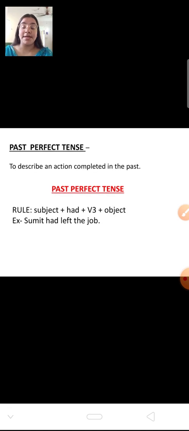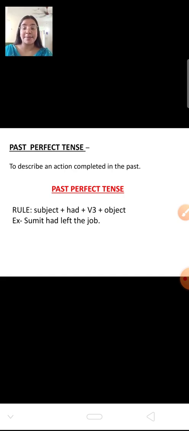Now the next category is past perfect tense. Past perfect tense describes that an action has completed in the past. For example, later on we will see the example. Past perfect tense again has a rule to write the sentence. What is the rule? Let us see that. Subject plus had plus third form of the verb plus object.